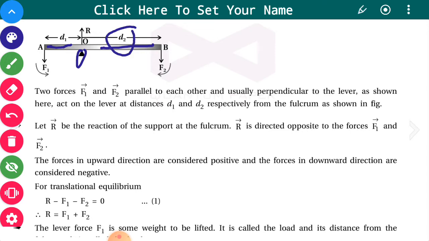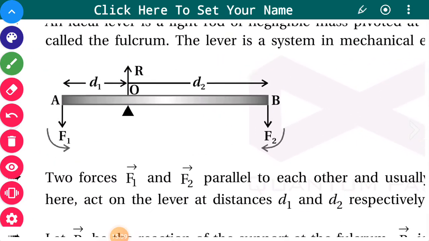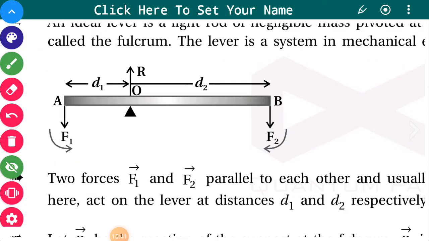One distance is d2, the other distance is d1. Now see, whenever this kind of system is there, this is the system of the lever. Now see, these two forces are in downward direction, not in equilibrium. One is F1, the other one is F2.